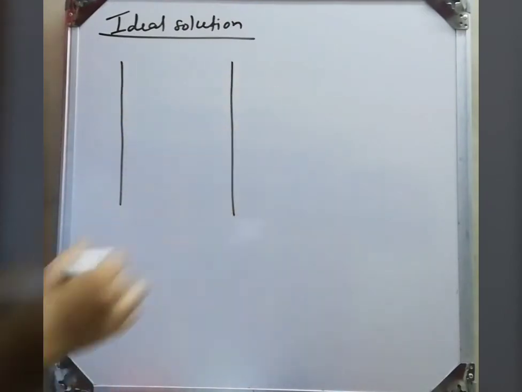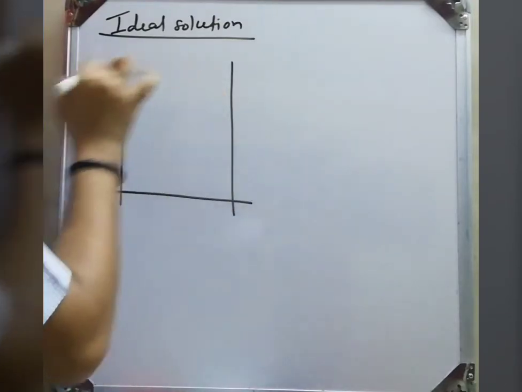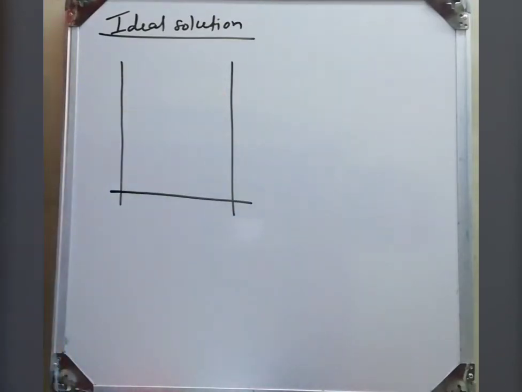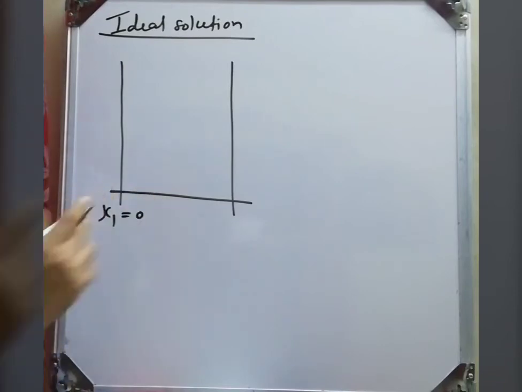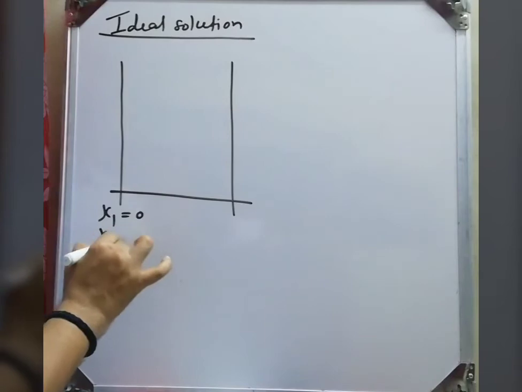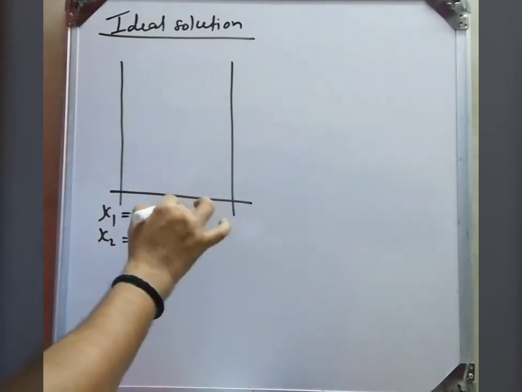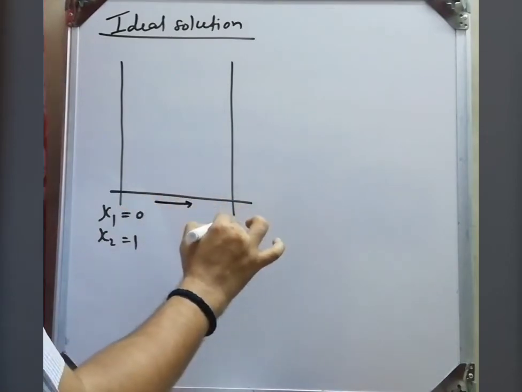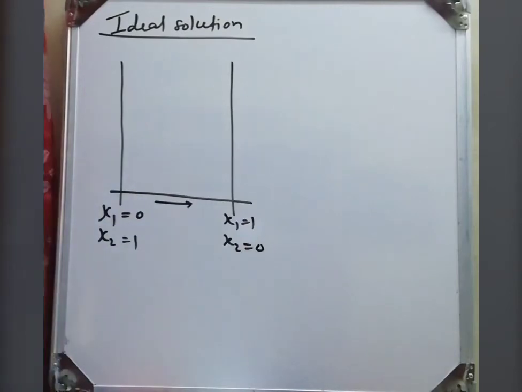Pure vapor pressure versus mole fraction. On this side we take component A1, where mole fraction x1 is equal to 0 and x2 is equal to 1. Here only the A2 component is present and A1 is 0. Slowly A1 increases and A2 decreases, and finally A1 is equal to 1 and A2 is equal to 0.